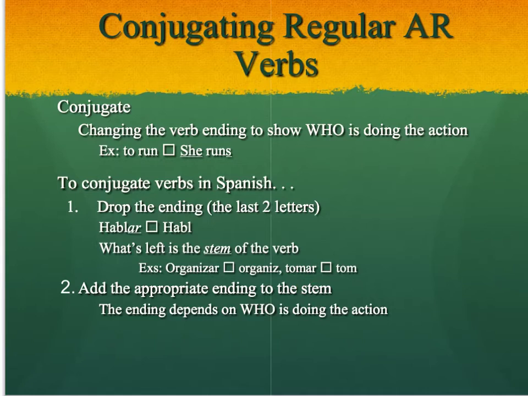The second step is to add the appropriate ending to the stem based on who is doing the action. And we'll look at those endings in just a moment. Step 1, get rid of the last 2 letters of the verb, the AR, the ER, or the IR. In today's case, it'll be the AR. And then step 2 is add the correct ending based on who is doing the action.